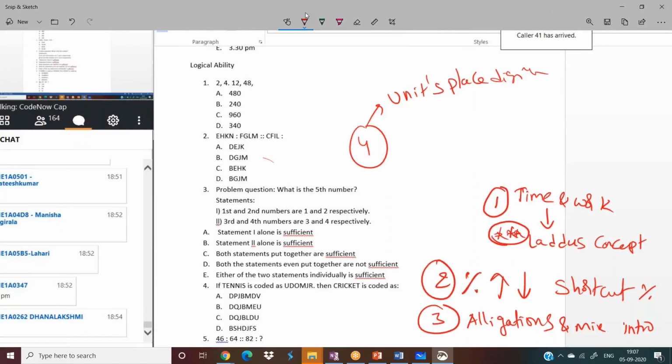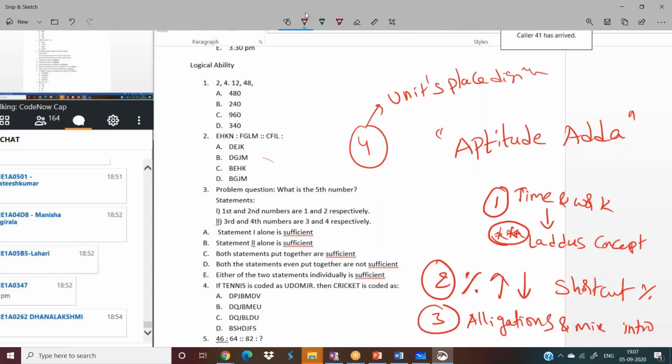Watch these four videos before attending tomorrow's session. By using these four concepts, we will solve many questions tomorrow. Please take a screenshot of this and post it in your group so that whoever missed the session can go through those four videos. In aptitude data, please go through time and work Laddu's concept. That is very, very important, and it is a unique model. You will enjoy the concept for sure.